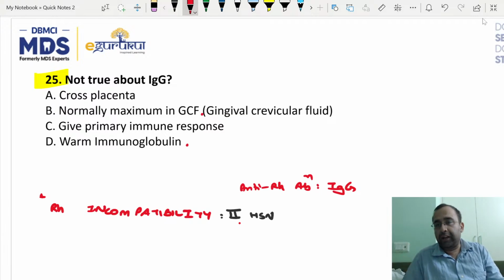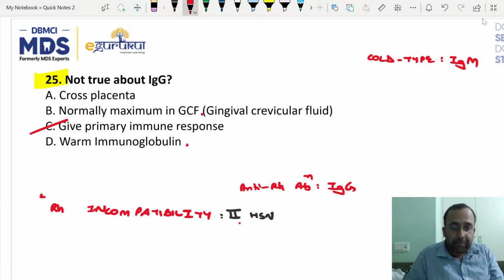It is the warm type. Cold type of immunoglobulin is IgM. Cold type is IgM, warm type is IgG. Primary immune response is by IgM.